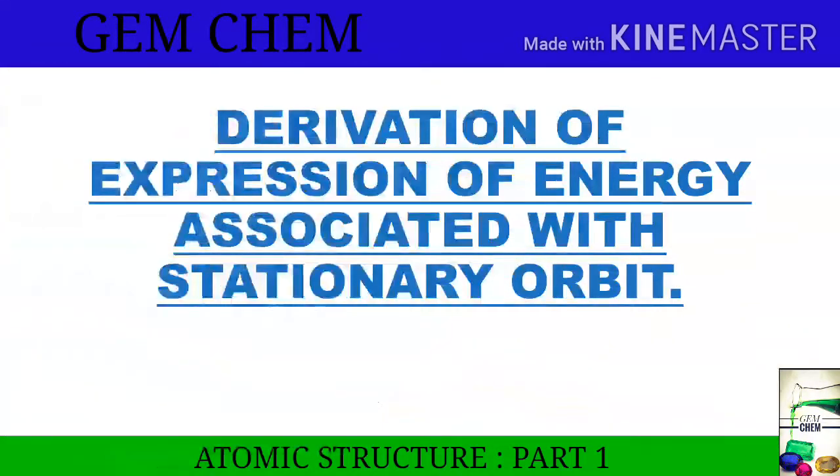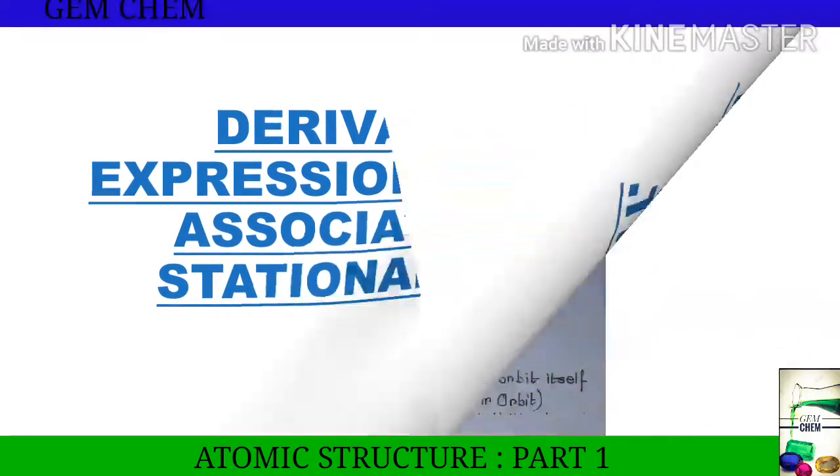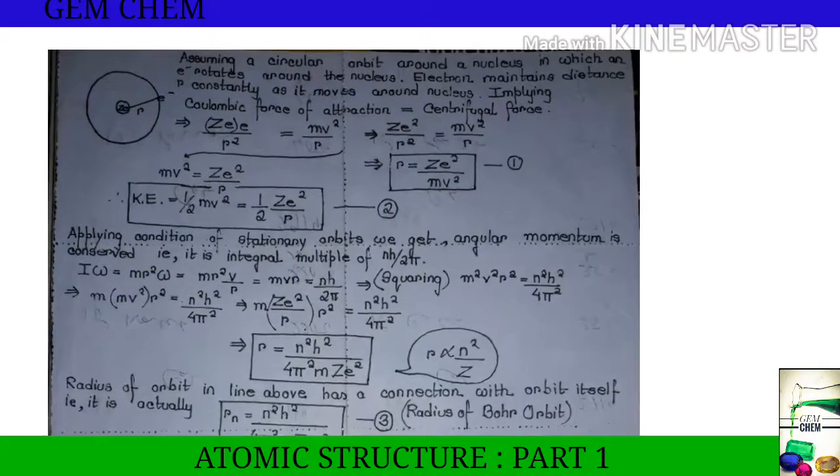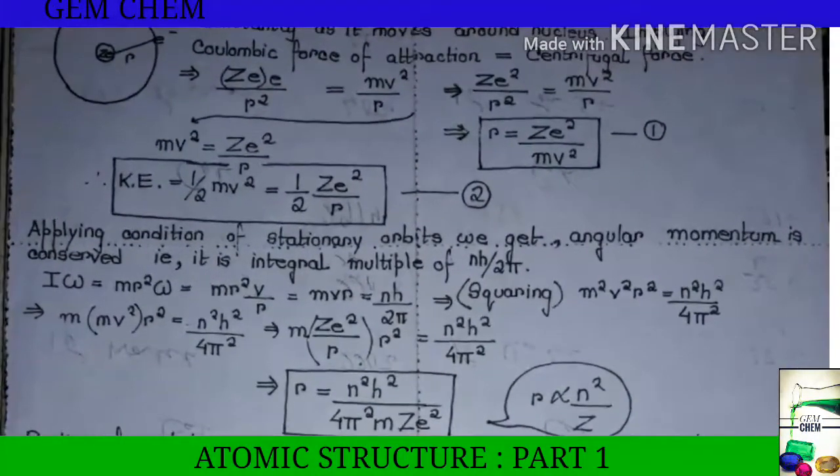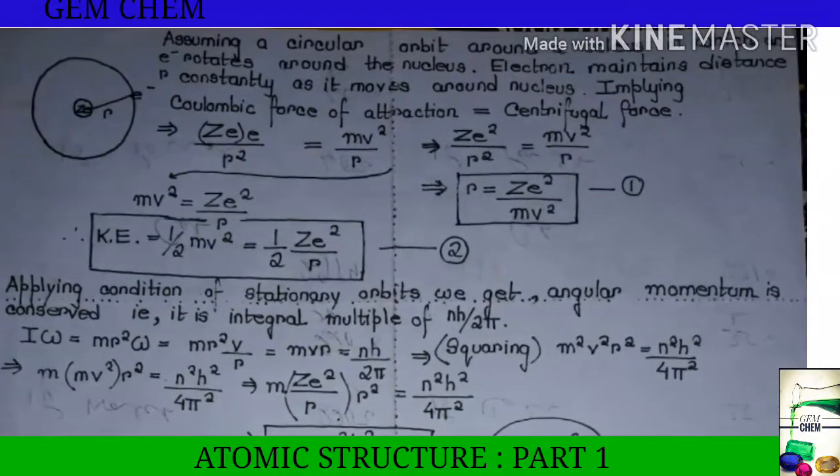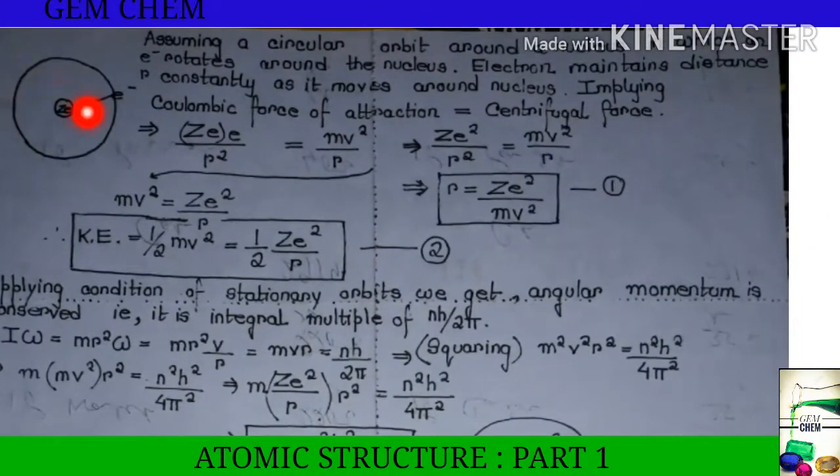Now we will derive the expression of energy for the associated stationary orbit. First of all, we assume a circular orbit. Here is our nucleus and this is our electron.